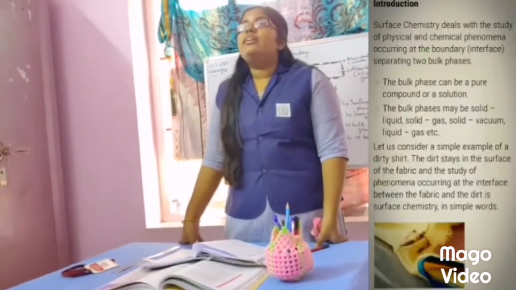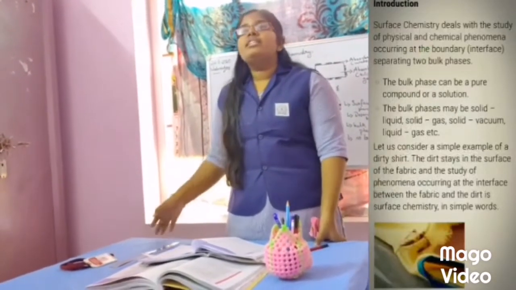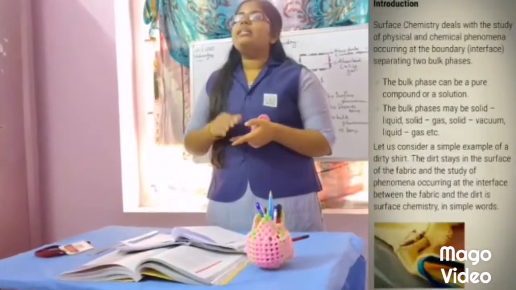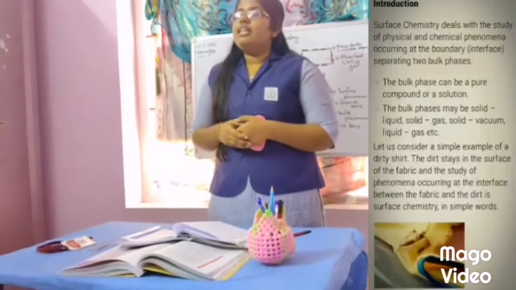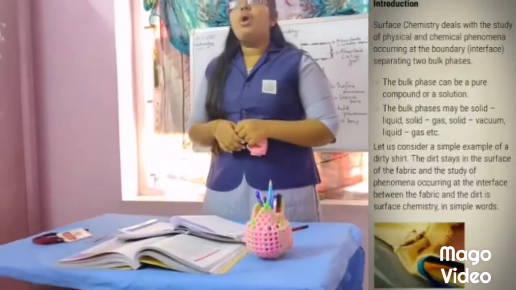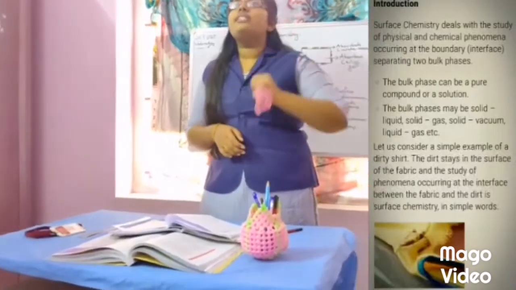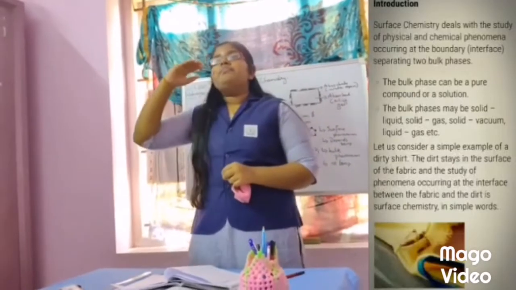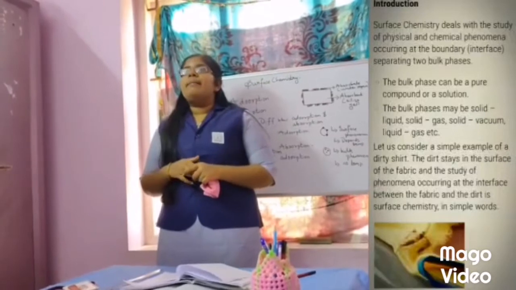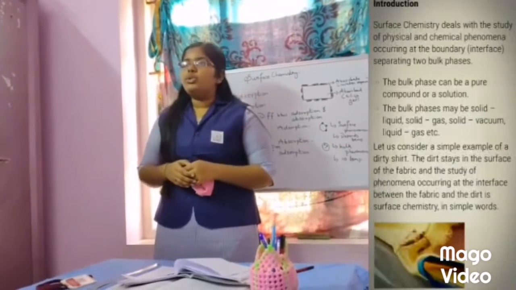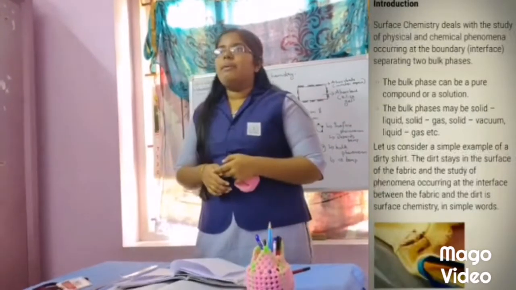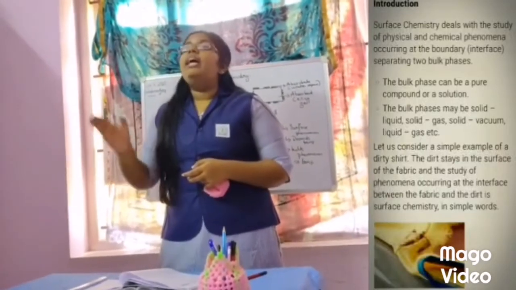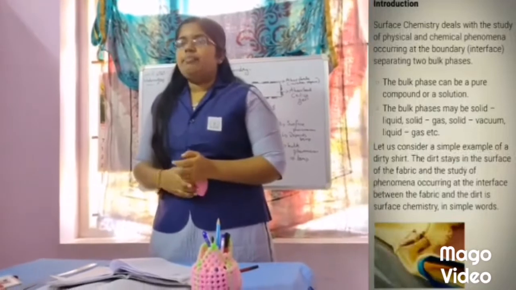Surface chemistry deals with the study of physical and chemical phenomena occurring between the boundary separating two phases. What are the two phases? The two phases are considered to be the bulk phases. That is, the first bulk phase may be a pure component or a solution, and the second bulk phase may be a solid, liquid, solid-gas, solid-vacuum, liquid-gas, etc.